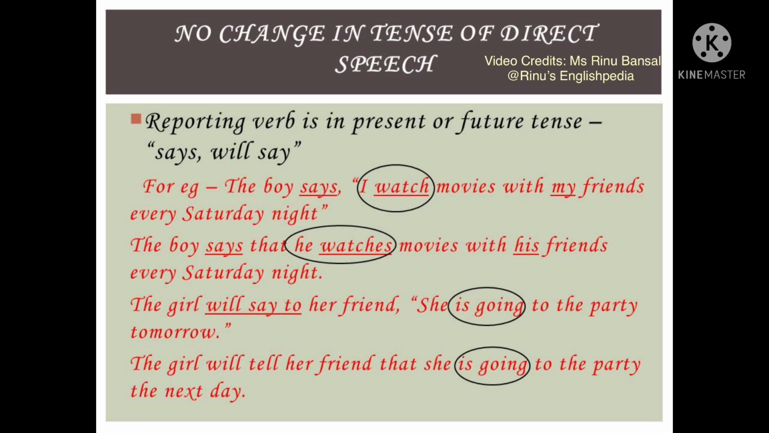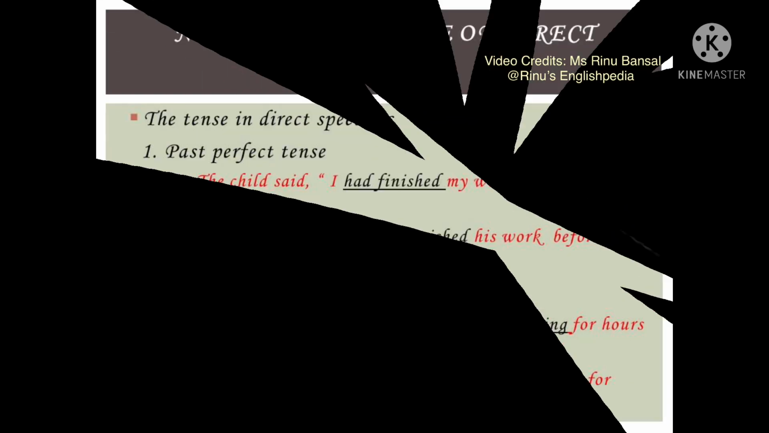Similarly, in the sentence, the girl will say to her friend, "She is going to the party tomorrow." Will say is the reporting verb in the future tense, and its indirect form will become, the girl will tell her friend that she is going to the party the next day. There will be no change in the tense of the verb is going.